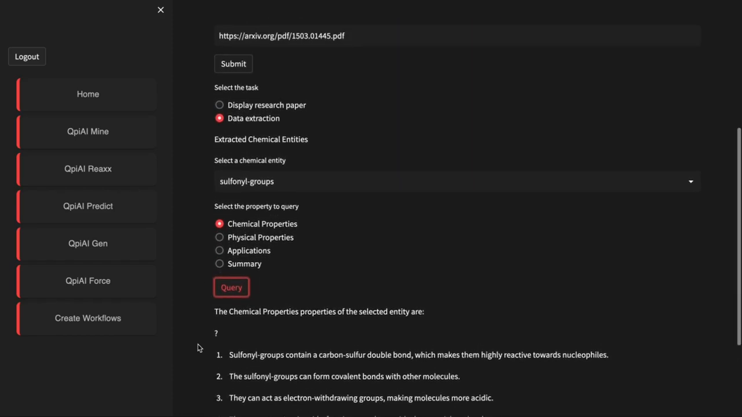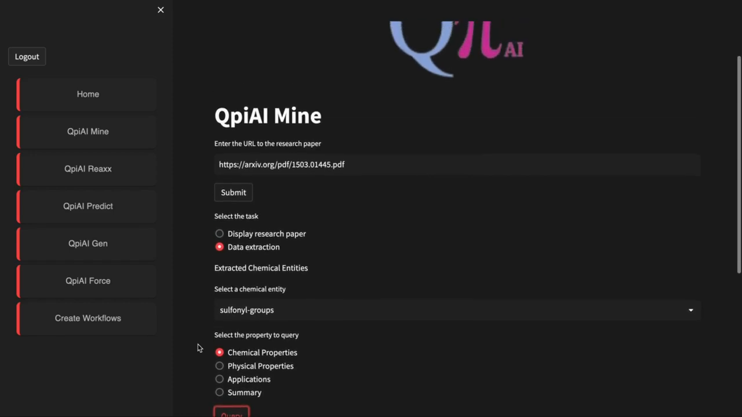backend database. Using Qpiai Mine, researchers can effectively gather valuable information, building a comprehensive database of properties that fuels the training sets required by machine learning tools. This enables the acceleration of material discovery, empowering scientists to explore new frontiers with unprecedented efficiency. Qpiai Mine is the driving force behind knowledge acquisition and literature mining. It builds the foundation for accelerating material discovery.